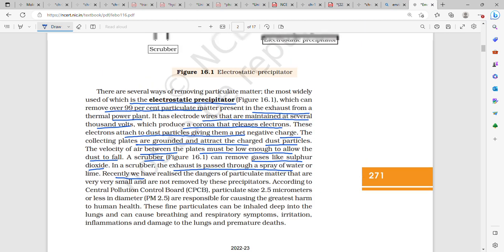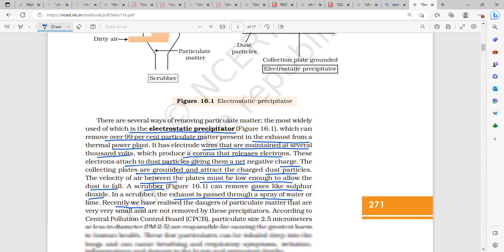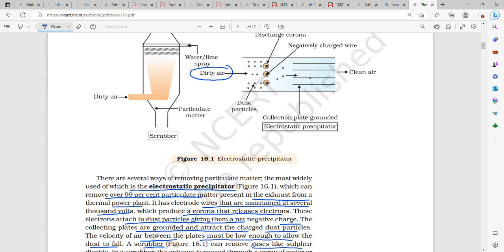Okay, so firstly, electrostatic precipitator. In an electrostatic precipitator, the dirty air having particulate matter is passed through. The electrodes are charged, with electrode wires maintained at several thousand volts. These negatively charged wires produce a corona that releases electrons, and these electrons attach to the dust particles